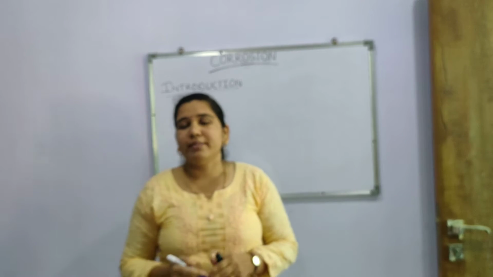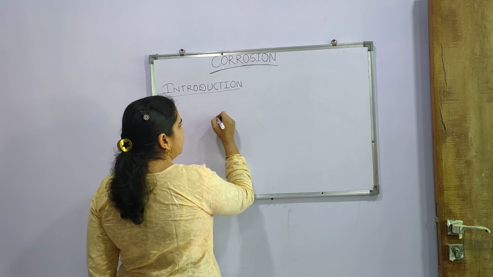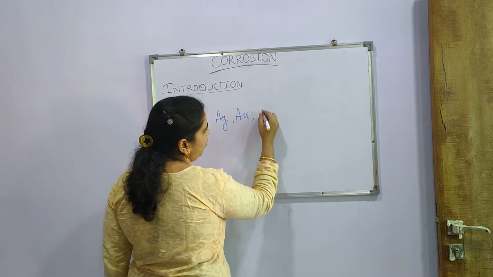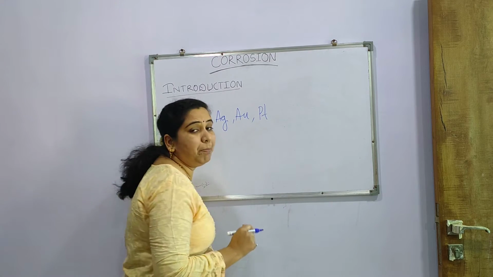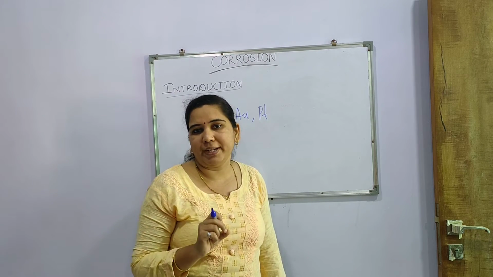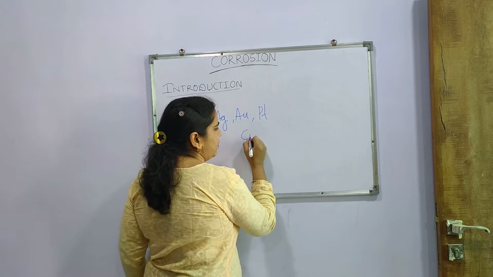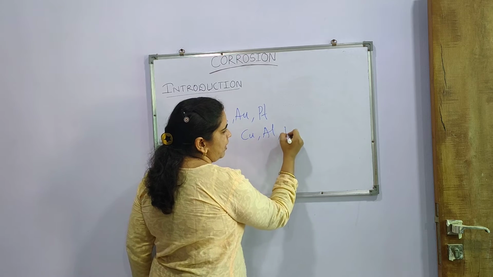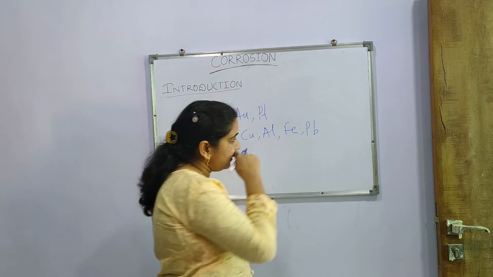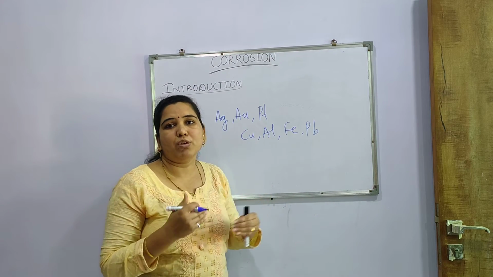Now we know that a few noble metals are there, like silver, which is denoted by Ag, gold, which is denoted by Au, and platinum, which is denoted by Pt. These are metals which are considered noble metals. Other than these noble metals, there are copper, aluminium, Fe, and Pb, that is lead. These are the different metals which show the process of corrosion.